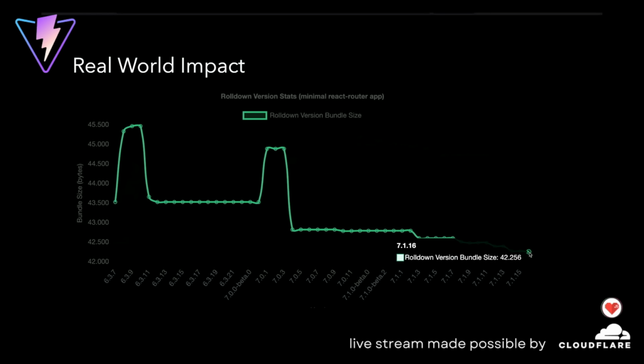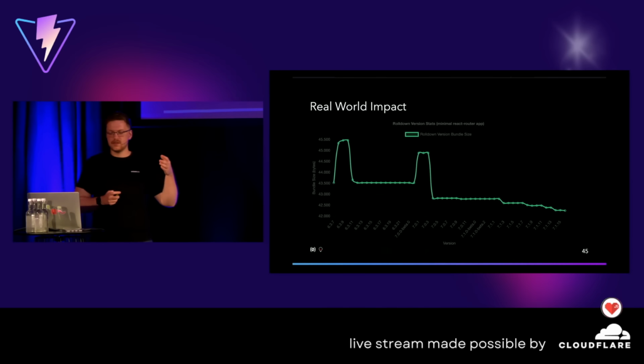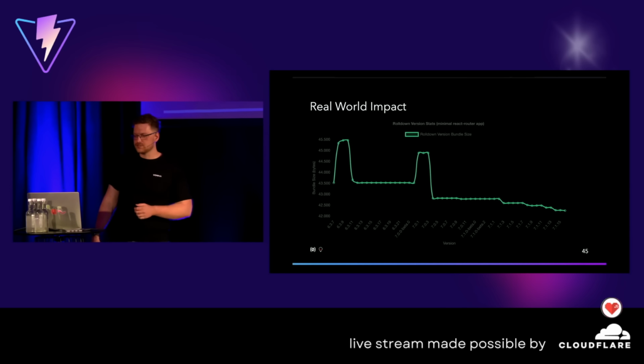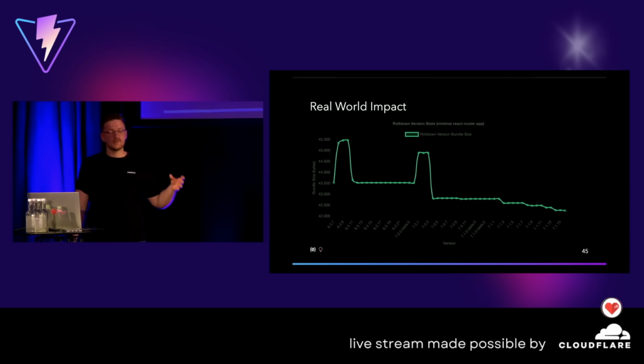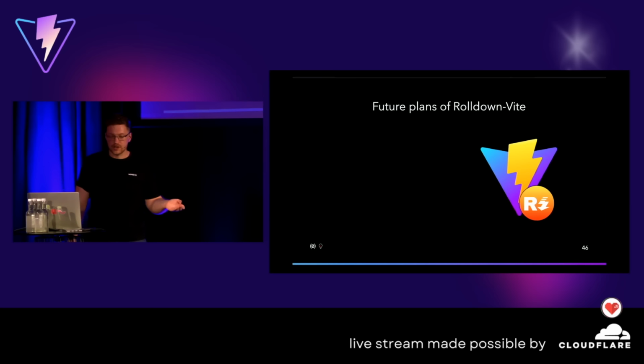And if you see here, we're at 42.25 kilobytes roughly. And back in the beginning, we were at 43. So even the most minimal application there, just importing React Router and logging it, gets improvements throughout the time, which is pretty amazing. You get these gains by doing nothing except upgrading and updating versions. So once again, what that means for your own code, you have to try it yourself.